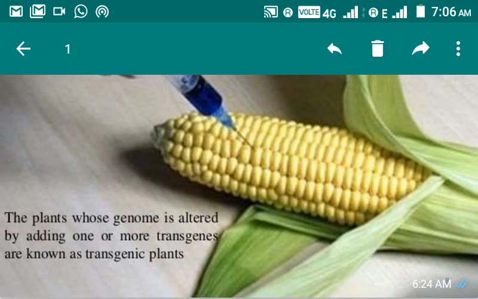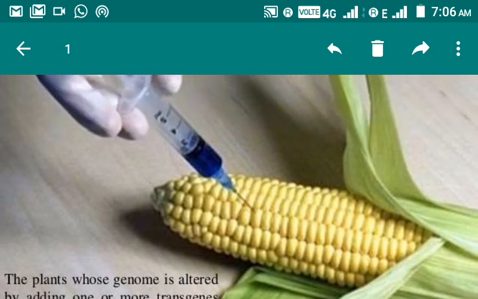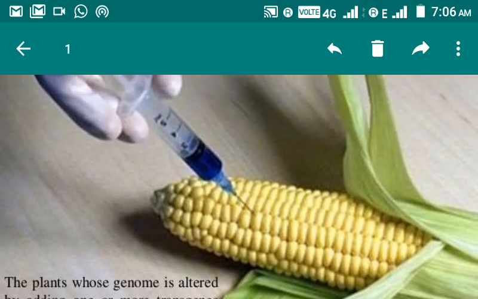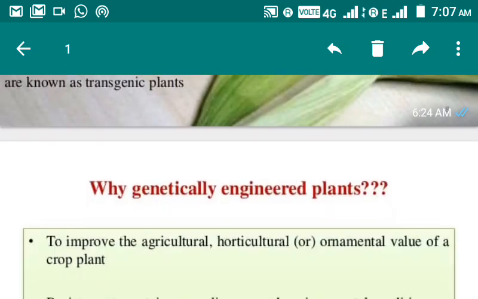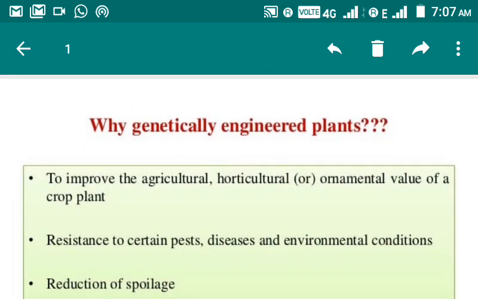Okay, so students, please remember these terms and definitions, which will help you to understand the concept which we are going to study. Now, why are these genetically engineered plants or GMO plants, crops required? Why do we need them? What is the significance? I have listed some of the points.